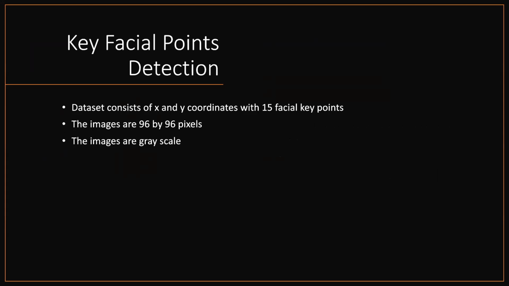Hi guys, this is Shreya. We got our dataset from Kaggle. So our dataset consists of 15 facial key points, which have both X and Y coordinates. And the images are in the form of 96 by 96 pixels, and all the images are grayscale.